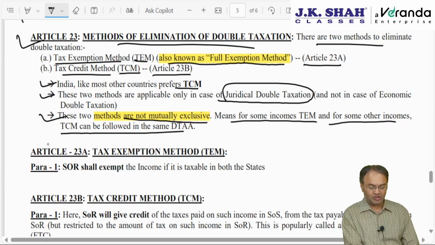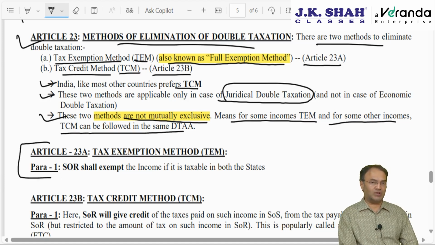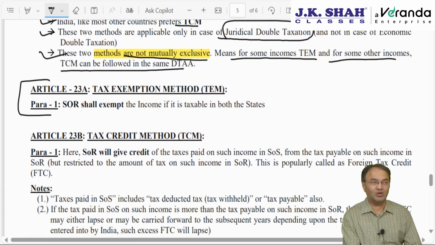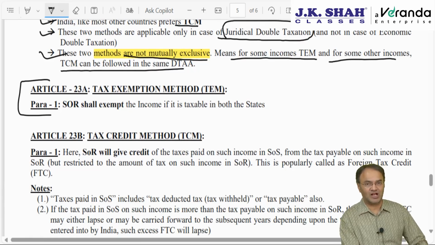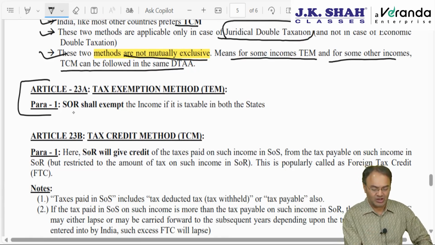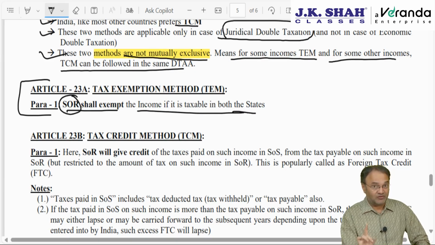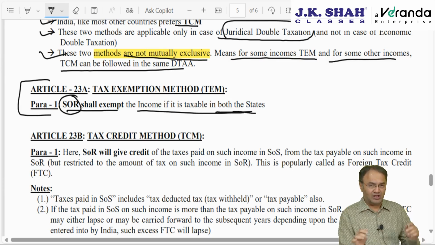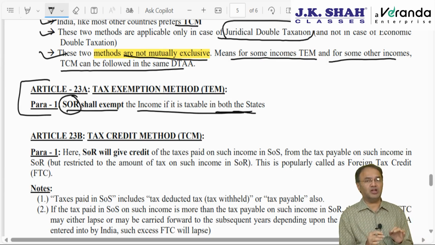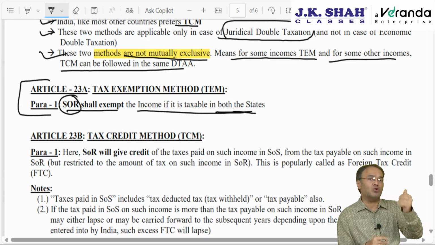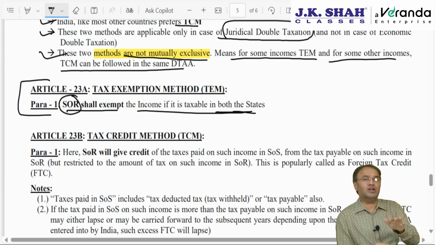Starting with Article 23A, tax exemption method TEM. Here, which country will exempt? We know one country will exempt, one country will charge tax, but which country will exempt? The answer: SOR will have to exempt if taxable in both the states, and if this method is agreed upon in the DTAA. Now, which method is to be followed will have to be pre-decided. India generally does not follow the tax exemption method. So, when you download any DTAA between India and another country from the income tax portal, you will never find this tax exemption method, and there won't be any mention of it also.